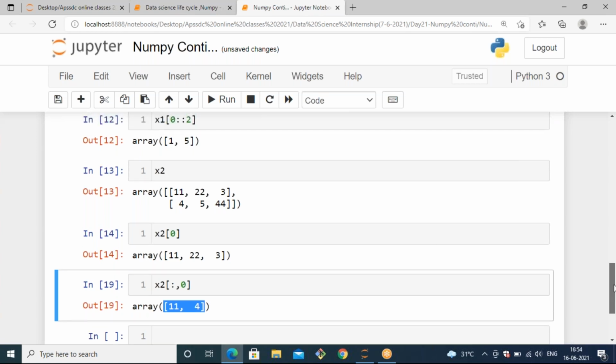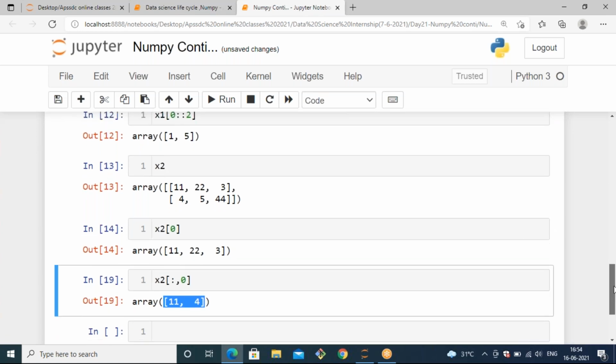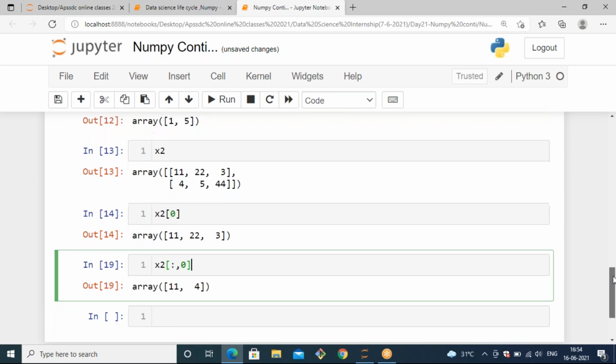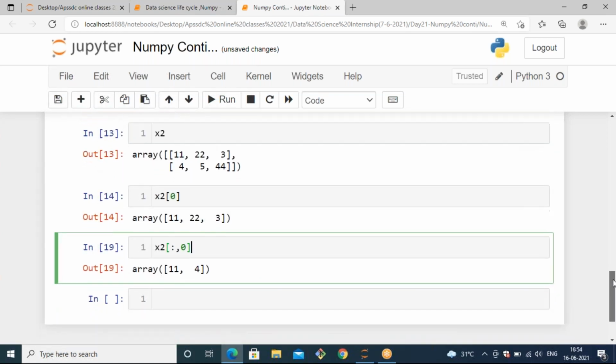Like this, you can access the data from a two-dimensional array. Whenever you want to access a single value, you can access it. And whenever you want to access an entire column with respect to the column index, you can access it like this.